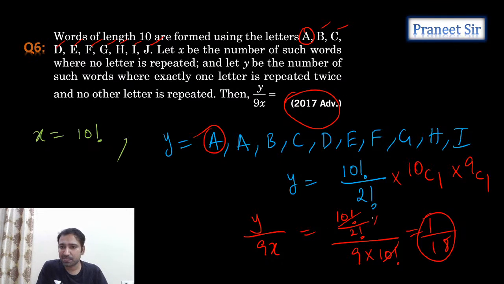Y value is 10 into 9 should come. So here 90 should come. 90 means what? Total 5 should come. So that's it. That's how 5 is the answer. Correct or not? Everyone understood.